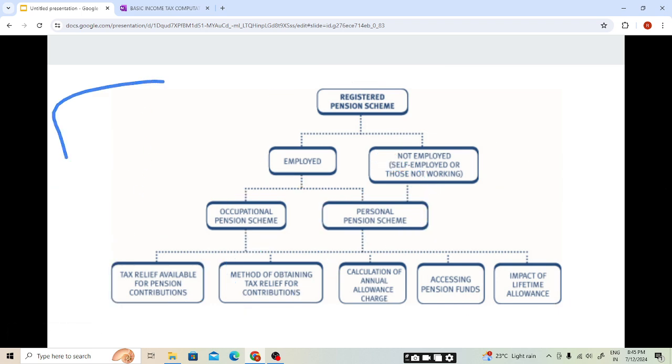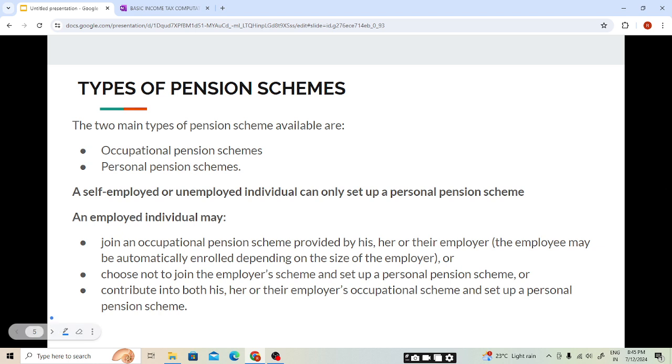This slide is clear. This gives a flow chart of this chapter. Now moving to our next slide, types of pension schemes. The two main types of pension schemes are occupational pension schemes and the personal pension scheme. I hope this point is clear.